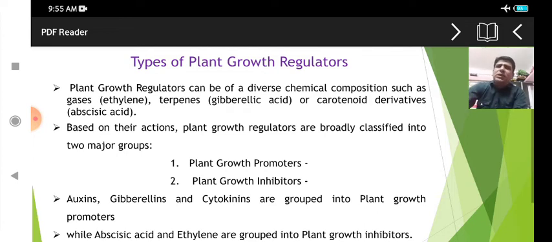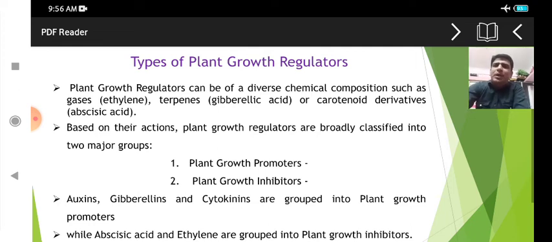There is diversity in the chemical composition, where different components are present. This is part of phytochemistry actually. In the gaseous form there is ethylene, and there are terpenes, gibberellic acid, and carotenoids. Based on their action or their effect in the plant system, the plant growth regulators are broadly classified into two major groups.